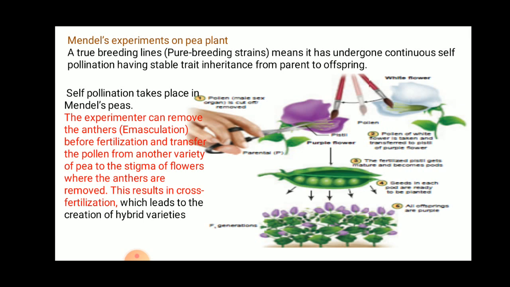Okay, so Mendel did cross-pollination by removing the anther of the purple flower, and as a result the white flower pollen grains were transferred to the purple flower, and cross-fertilization took place. So at the end, all the offspring produced were purple flower plants. So this is regarding Mendel's experiment on pea plants.